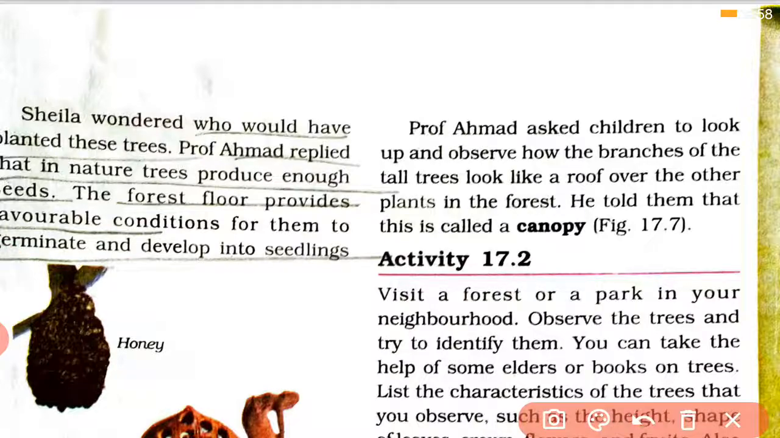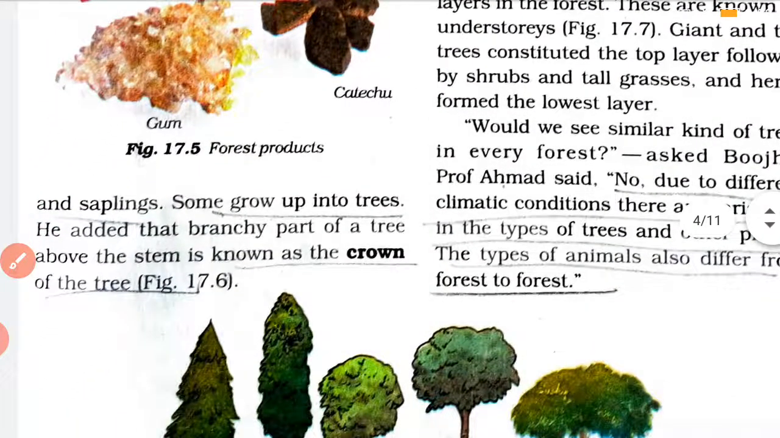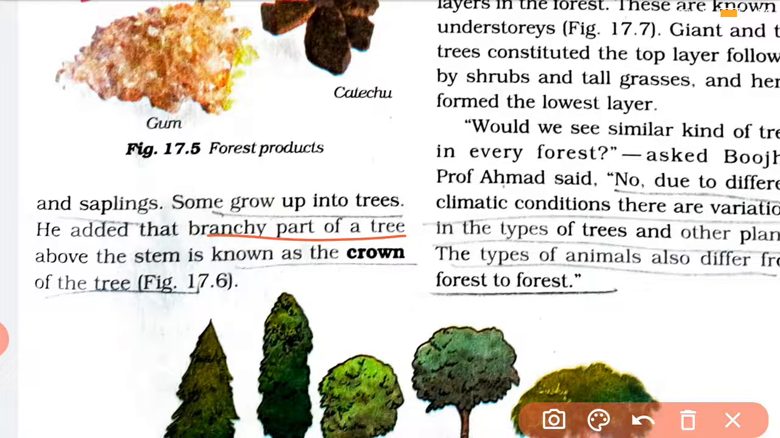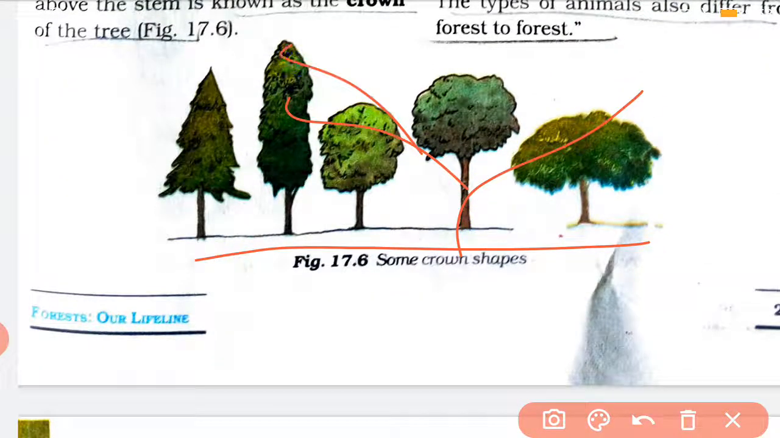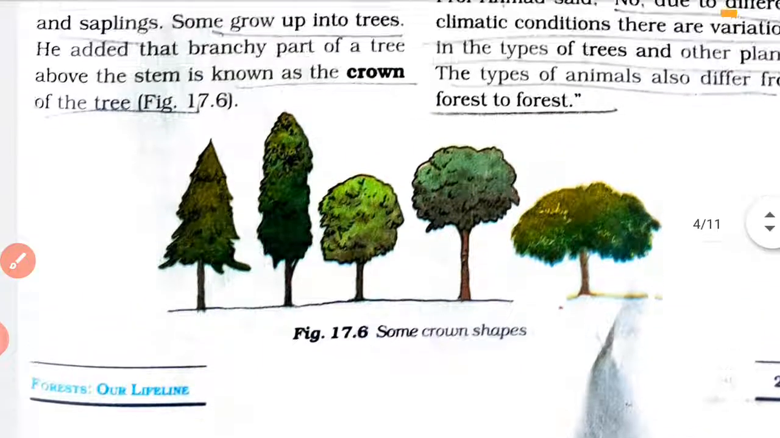Now as I said, the trees of the forest form a canopy. Now what is a canopy? Let us see here. The branches of tall trees look like a roof over the other plants in the forest. This is a canopy. अगर आप ऊपर से देखोगे किसी फॉरेस्ट को तो मैंने कहा ना आपको लगेगा ग्रीन कारपेट बिछा हुआ है. That is a canopy. And the crown, what is the crown? The branchy part of a tree above the stem. Means आप नीचे से मिट्टी से तो प्लांट्स ग्रो करना शुरू किया है तो यहाँ से जो ब्रांचेस निकलेगा दैट इज नोन एज द क्राउन ऑफ द ट्री.